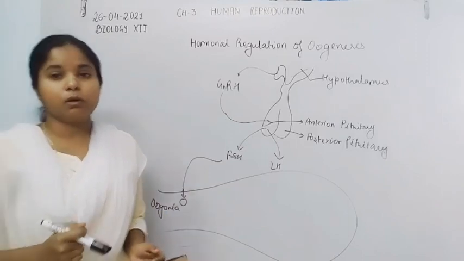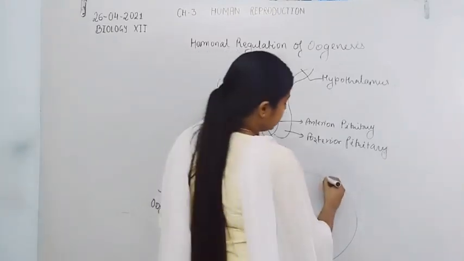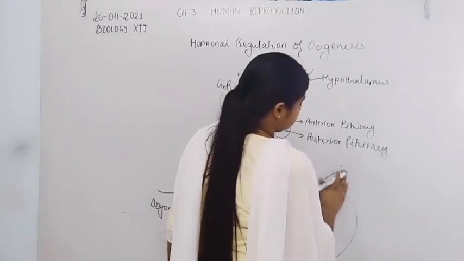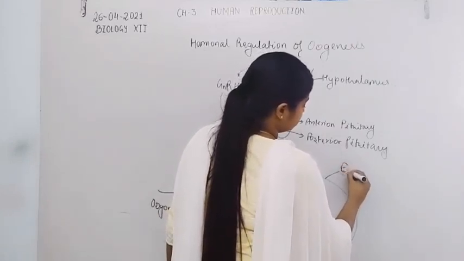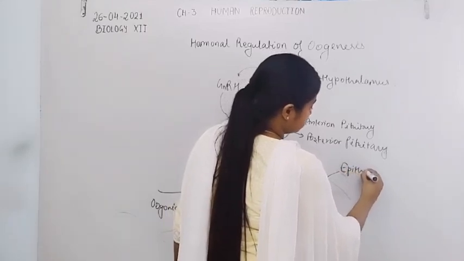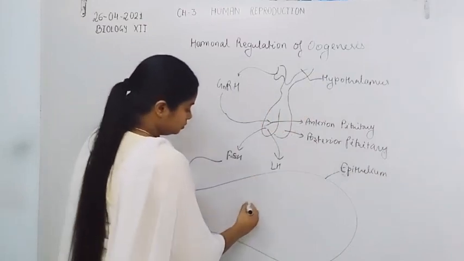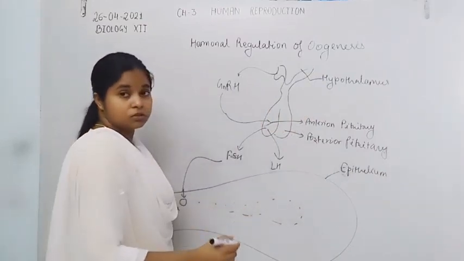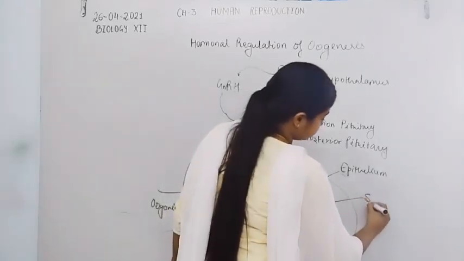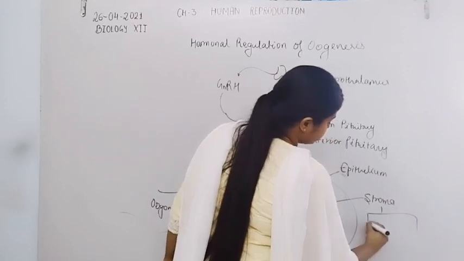If we discuss the structure of the ovary, it is formed by the germinal epithelium and the stroma. Germinal epithelium, and the middle region of the ovary is known as the stroma. And the stroma consists of cortex and medulla.